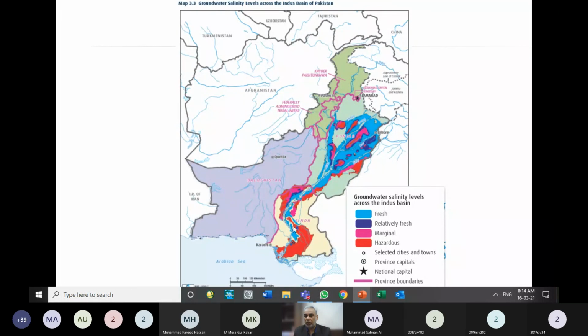Because of this hazardous groundwater issue in Sindh province, the allocation of water per unit acre of land in Sindh is higher compared to Punjab and KPK, because in Punjab people use some fresh groundwater, and the supply of the canals is augmented through the supply from the groundwater.